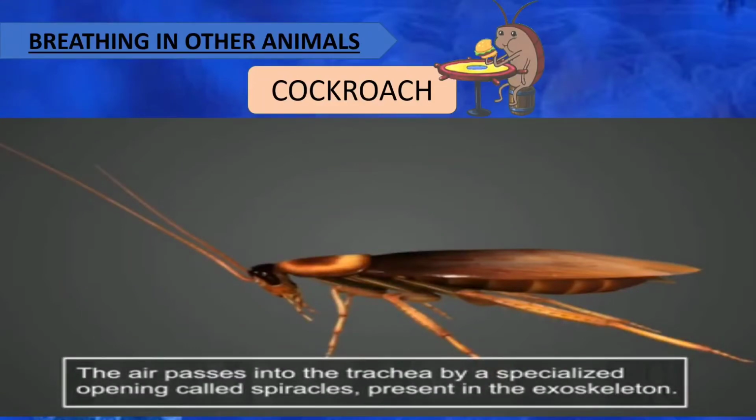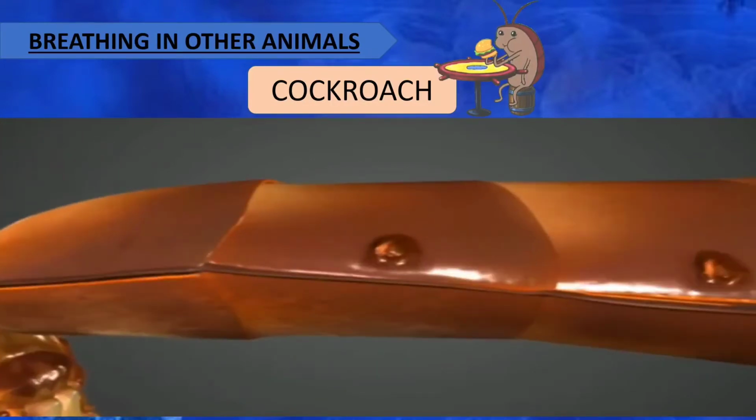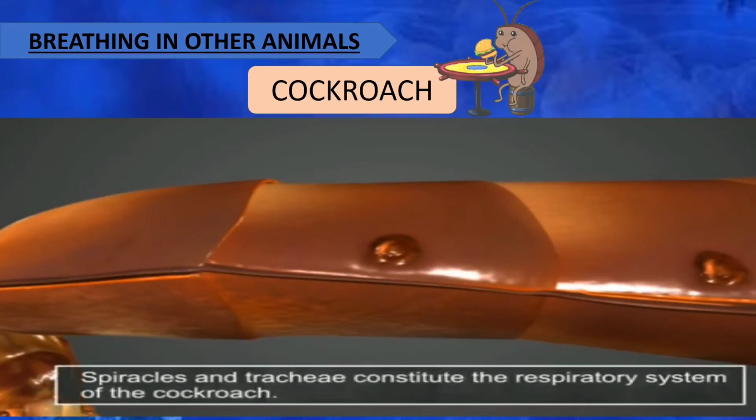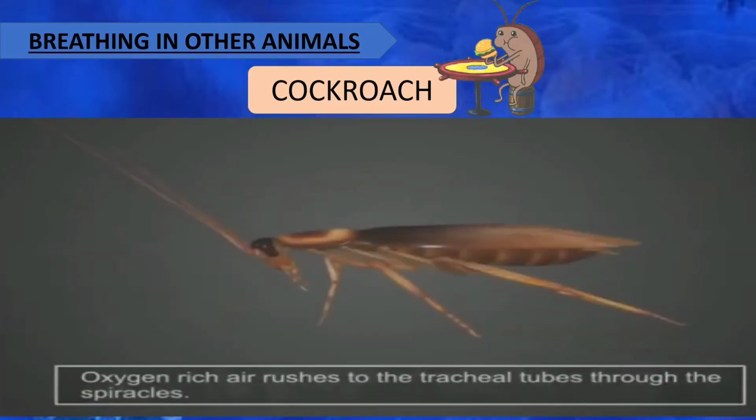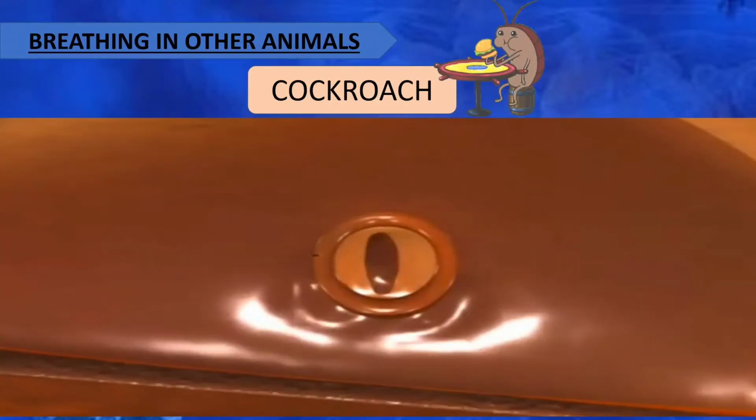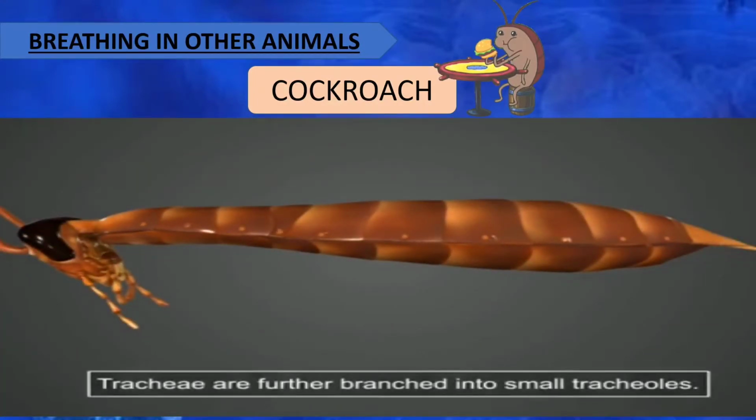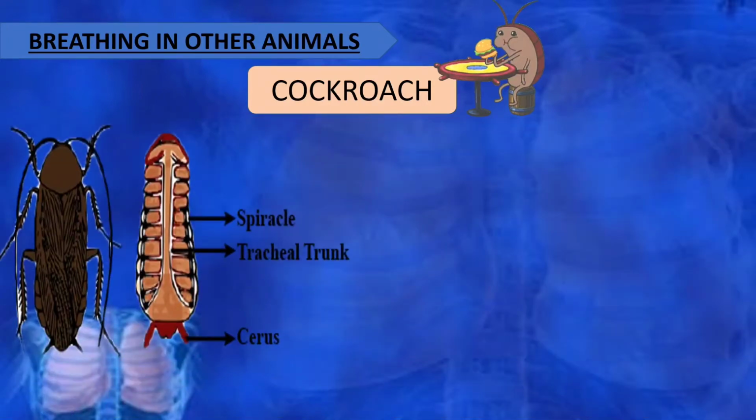The air passes into the trachea by specialized openings which are called spiracles. You can see on the external side of the body there are smaller openings. These are called spiracles, and spiracles and trachea together make the respiratory system of the cockroach. So basically the oxygen rich air enters through these openings, the spiracles, inside the trachea, inside the body, and through the trachea it is transported to the whole body of the cockroach.